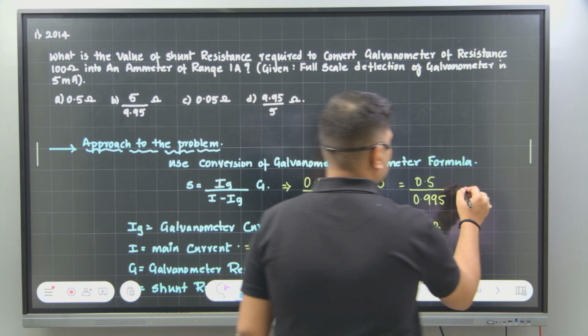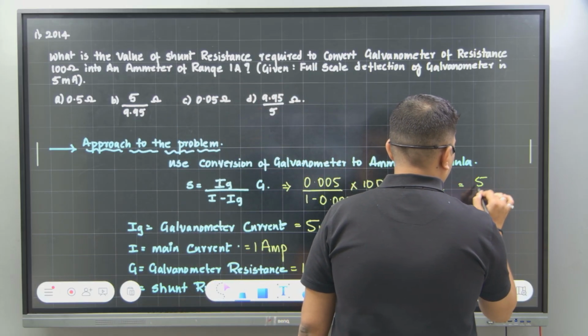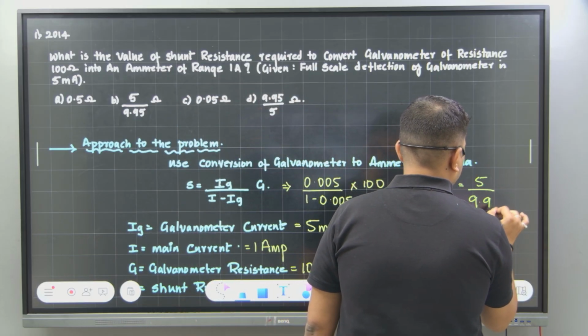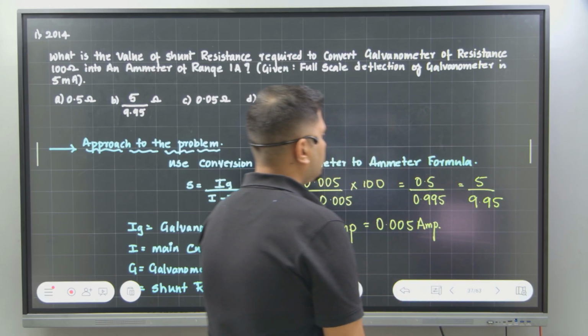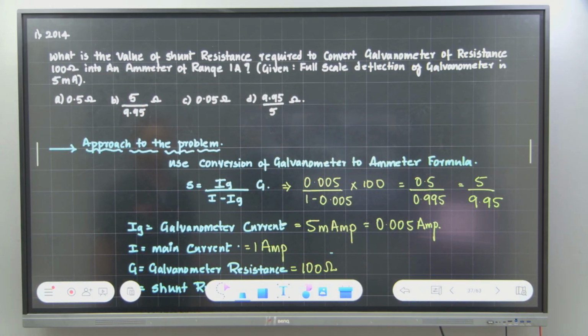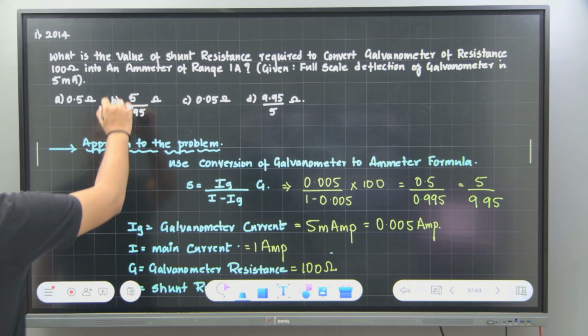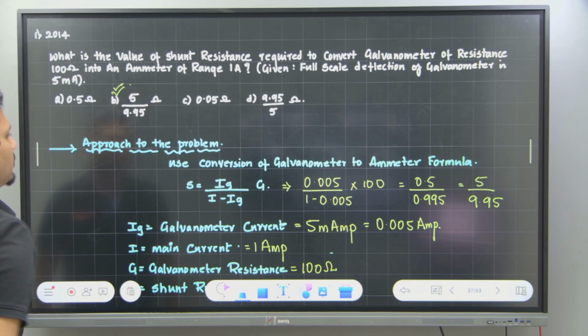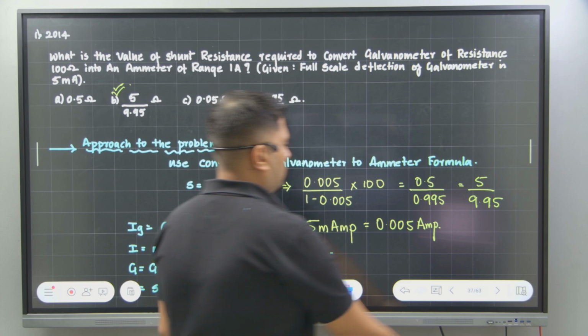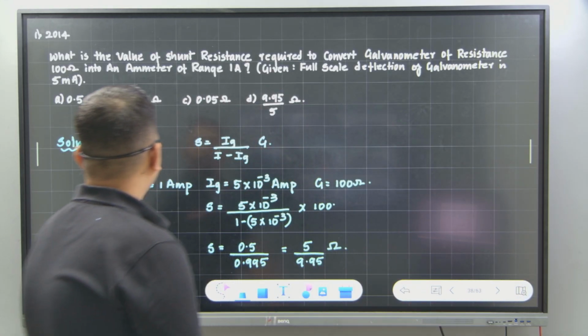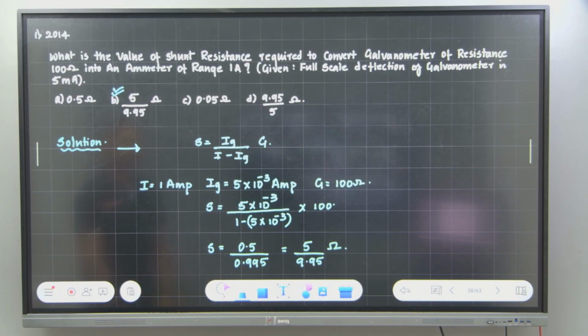They have shifted the decimal points, so this is nothing but 5 divided by 9.95. Do you have an option like this? Option B. Understood now? Let's see if the answer is correct. Yes, 5 divided by 9.95 is the correct answer. Did you understand?